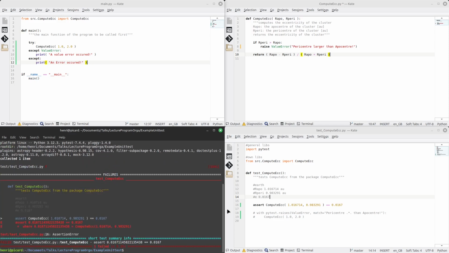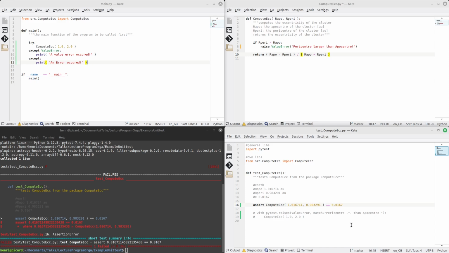And it will run all of the tests it finds in my test folder. Well, in this case, we see here that it says the test failed. And it also tells us that it found out that the result of this equation equals 0.0167114 and so on, while it just expected the value of 0.0167. So you can immediately guess that the accuracy of this is too high.